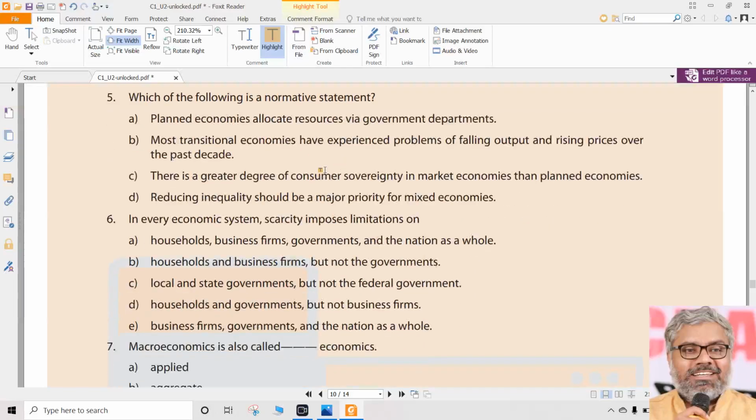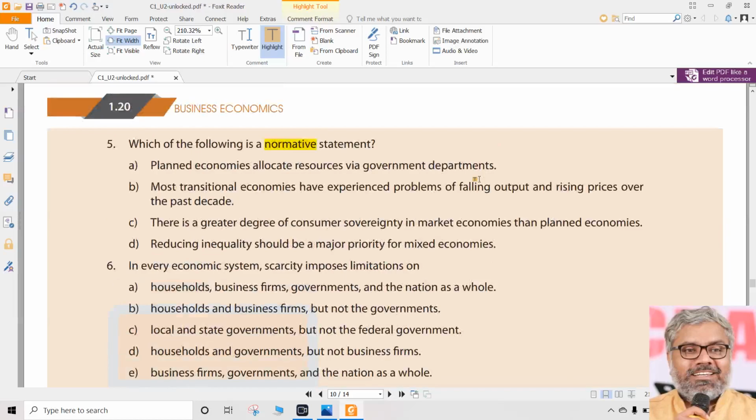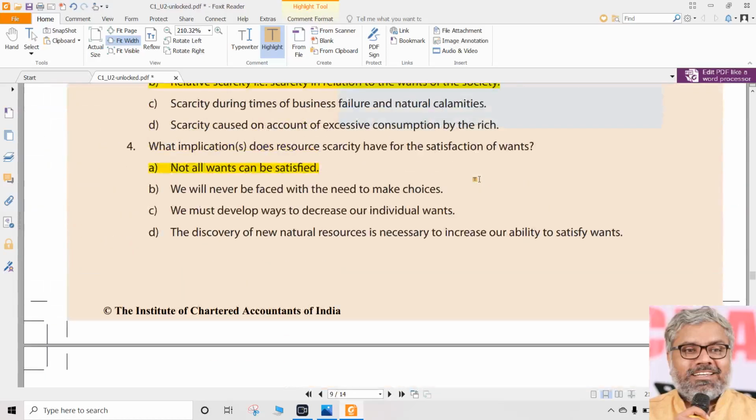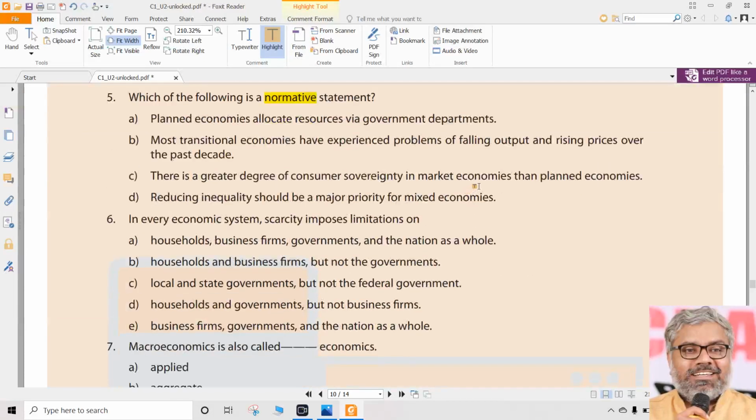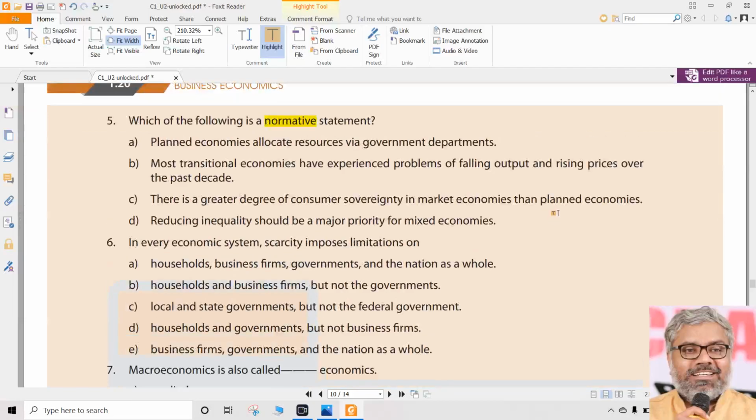Then we have question number 5. Which of the following is a normative statement? I told you already. Positive and normative questions will always be asked in the main exam also. You should be able to identify which is a positive statement and which is a normative statement. Positive statements are those which will establish a cause and effect relationship. Normative statements are those which will talk about a value, judgment, an opinion, an advice, a suggestion, like that.